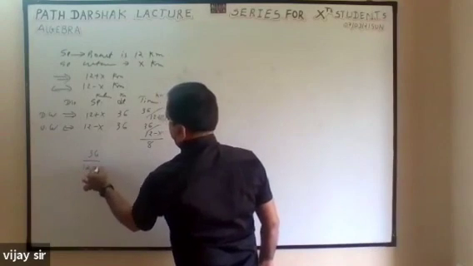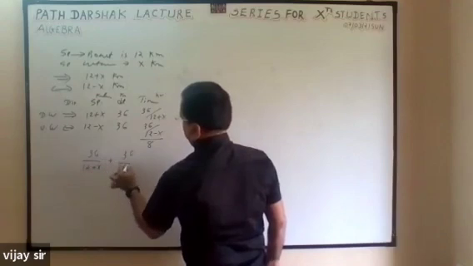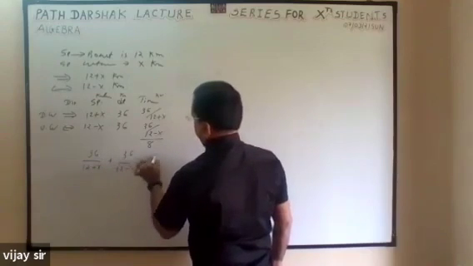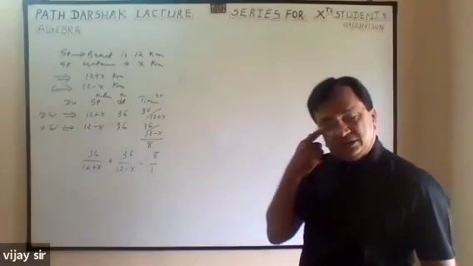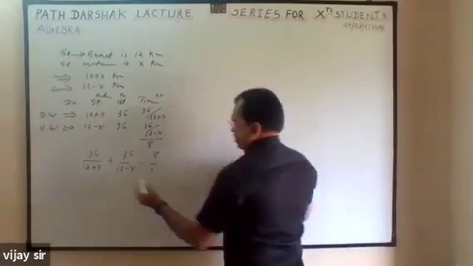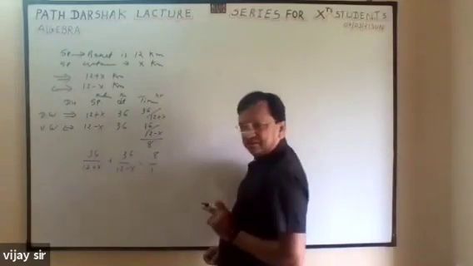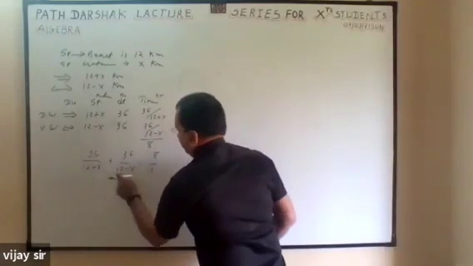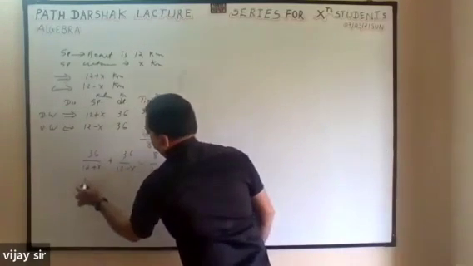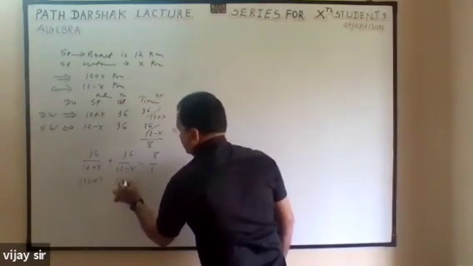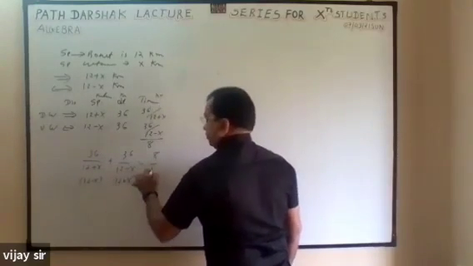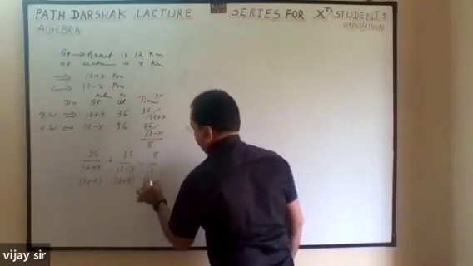36 over 12 plus x, 36 over 12 minus x. Now, how to calculate this? There are 2 denominators. So the product of the two is the LCM.